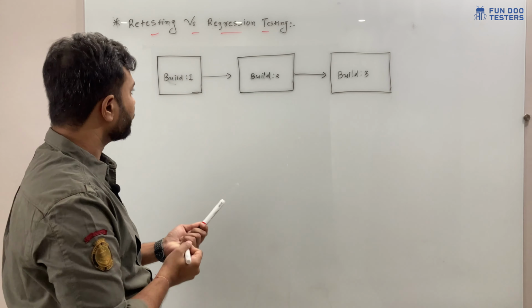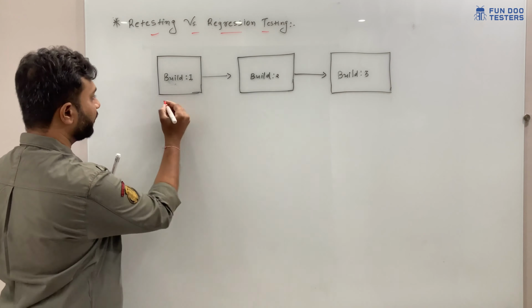In general, in the first build we are going to perform smoke testing, functional testing, integration testing and system testing. In build 2 we are going to perform all of these as well, plus we are going to perform retesting and regression testing. The same applies in build 3, plus we will add more testing. So here we can perform acceptance testing, later on performance testing.